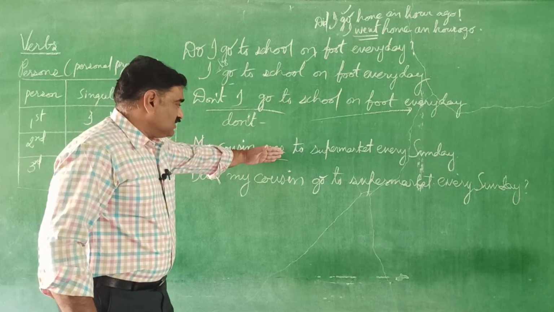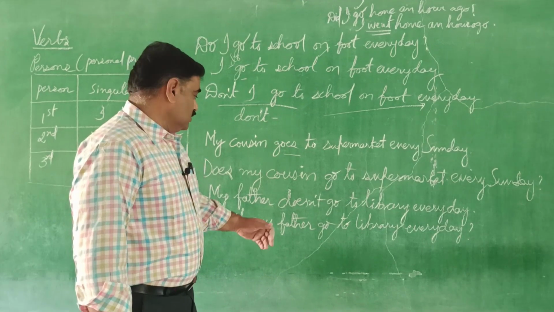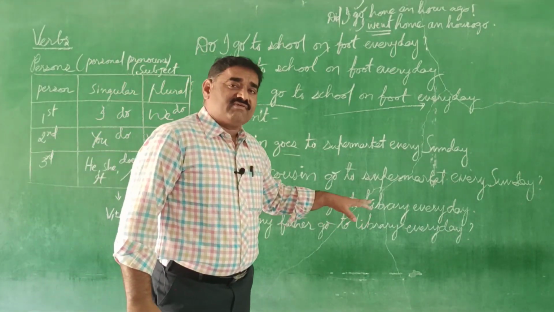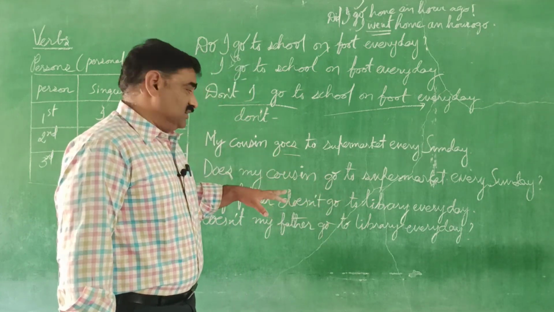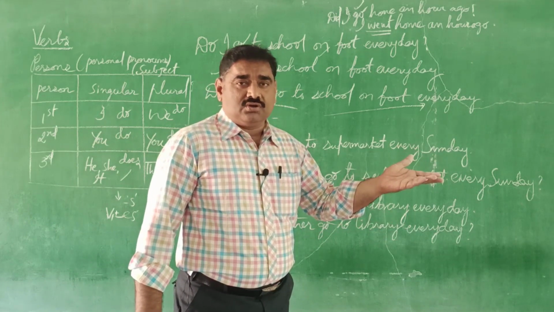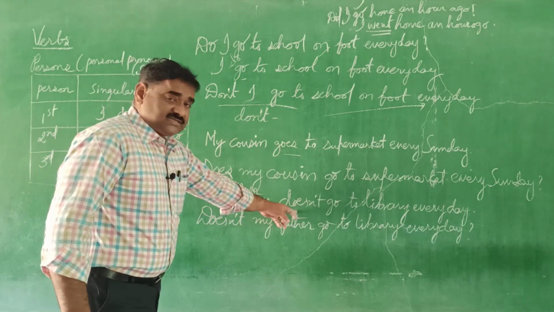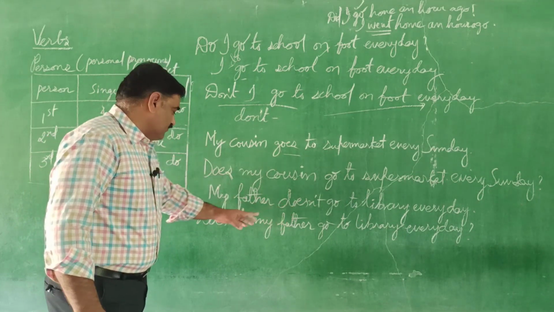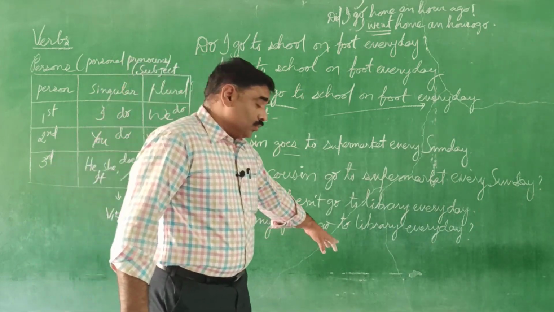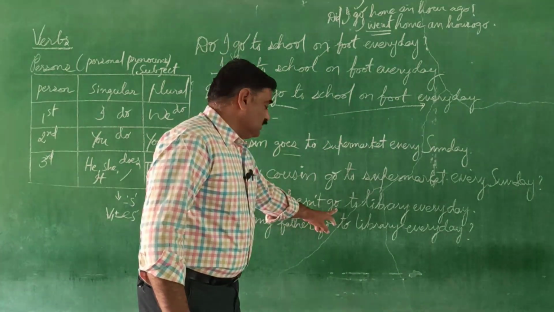Now what is a negative sentence and what is a negative interrogative sentence? Now look at this example. My father doesn't go to library every day. This is in a negative sentence. My father doesn't go to library every day. It means he often goes to library. How to make it interrogative sentence? Doesn't negative form. Same negative form comes beginning of the sentence. Doesn't my father go to library every day?